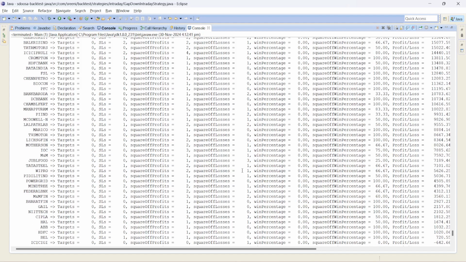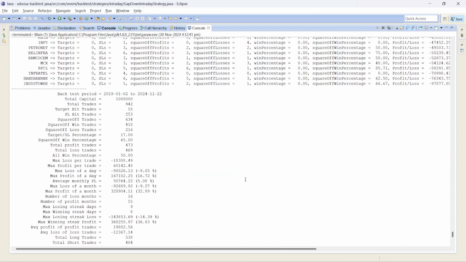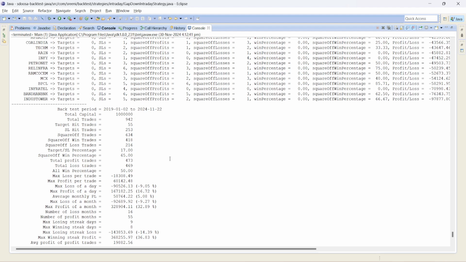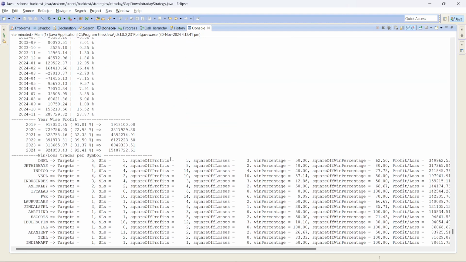Now the problem is with this strategy. Everything is good, right? This 57% is really a great number, and all the numbers are looking awesome here, no issues, right? But there is some issue with this strategy because of the execution. As I told, we have to place orders exactly at 9:15, within a few milliseconds just after the market opens. There may be a chance some trades won't be executed. They just spike up immediately within the first few milliseconds. That means most retailers may not execute this strategy. Even as an algo trader, I may not get a chance for my order to get filled, right?